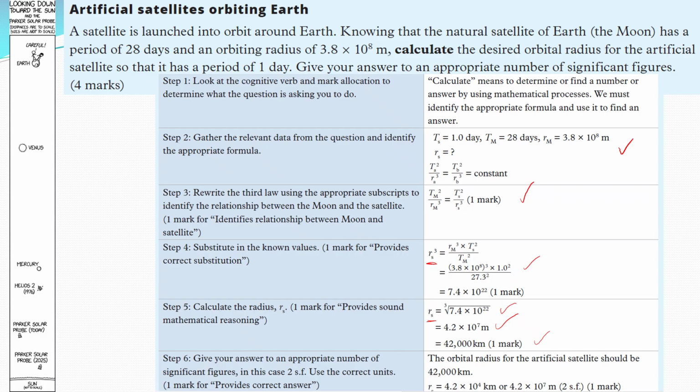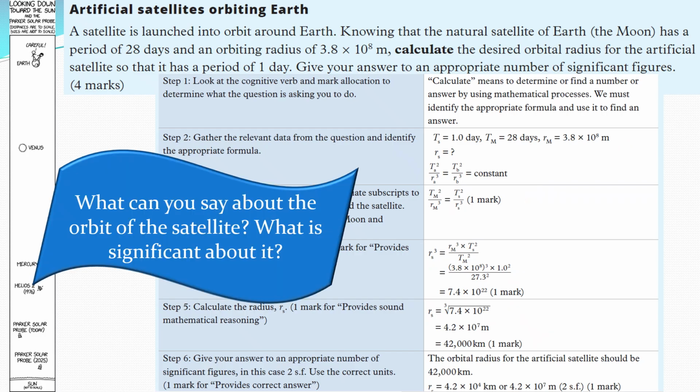Now, question here: what's significant about the orbit of this satellite? If this satellite is orbiting the Earth in a period of 1 day, and the Earth is rotating in 1 day, it means this satellite will always point at the same part of Earth.